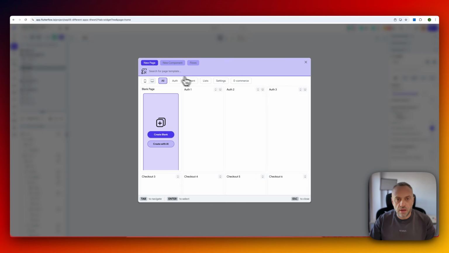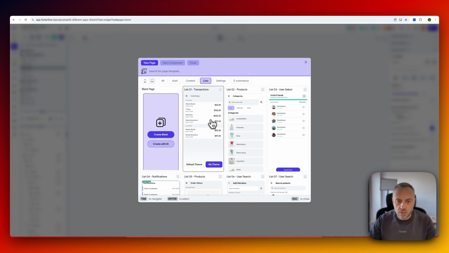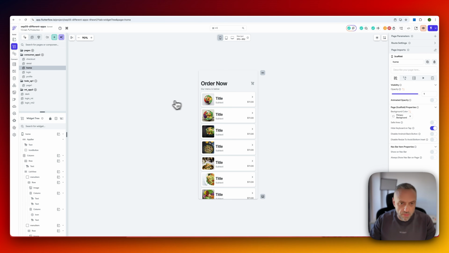And if you go over here, typically a home screen is going to be a list of something, right? Maybe it's an e-commerce store, right? List of items, or like a food delivery kind of place, a list of food items, right? It's going to have a list of things the user needs to interact with, right? So we're going to go to this list over here, and you can select any kind of list that you want, or you can create your own, which is also awesome, okay? And so you can have this.